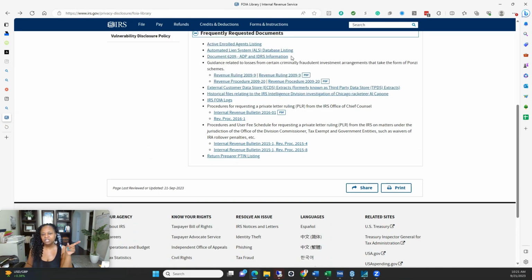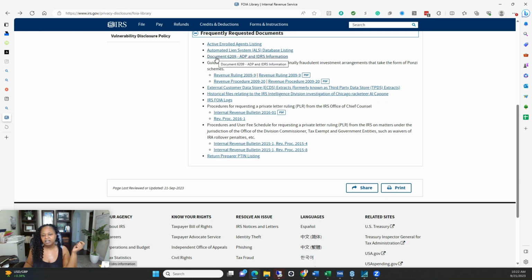With this document, you can get a list of active enrolled agents. You can get a list of the lien filings, liens that are in place and that kind of stuff. So when you have those people who are calling you about liens, and they're saying, hey, you have a lien with the IRS, we can get it away from you, and all that stuff. I don't know, because as a business, we don't pursue clients that way. I don't know what their protocol for sales is for that, but I know it obviously works because a lot of people do it. But that's where they get your information if there's a lien filed against you.